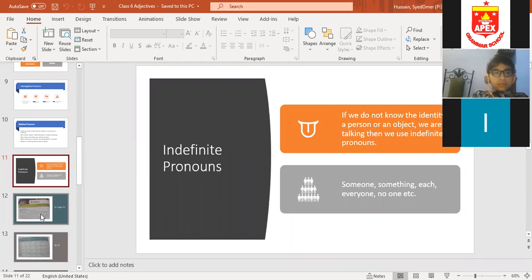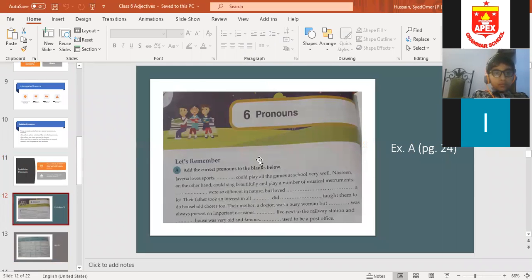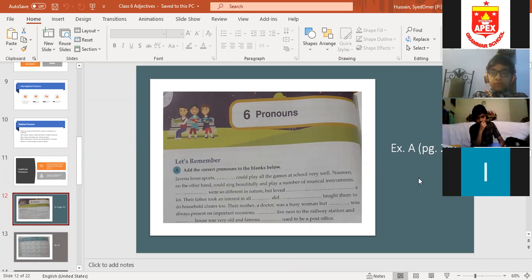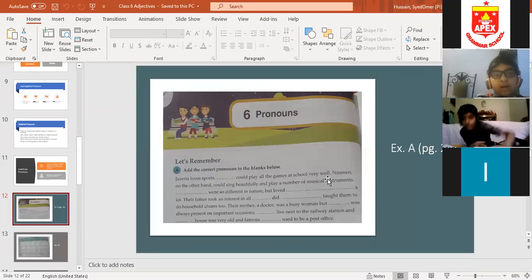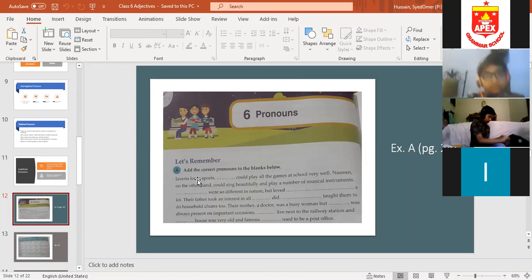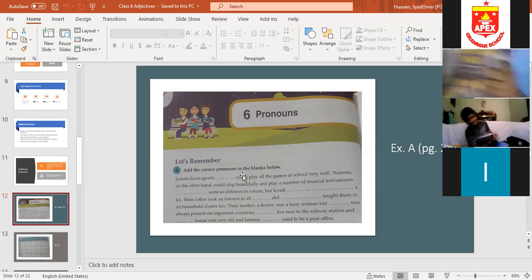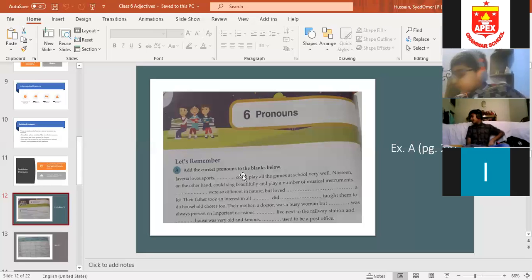We have discussed it. Now, students, all of you open your books. Page number is written over here. Exercise A, page number 24. Beta, there is no workbook, grammar book. Okay, grammar book. All of you open your grammar books. Exercise A, page number 24. Fill in the blanks with the pencil so that if you want to erase it and correct it, you can do it. I'm giving you 2 minutes time, 1 minute time. Do it.